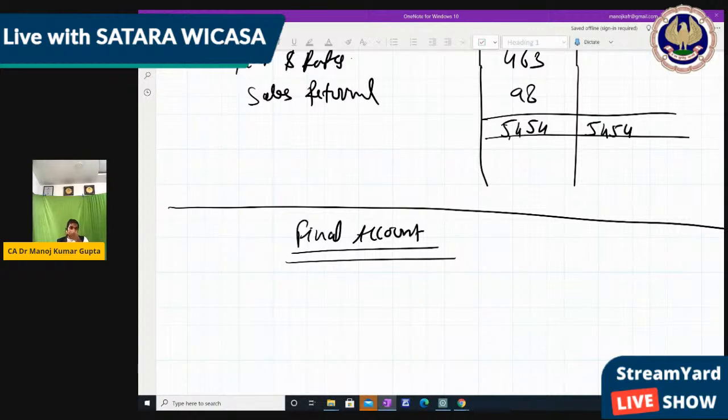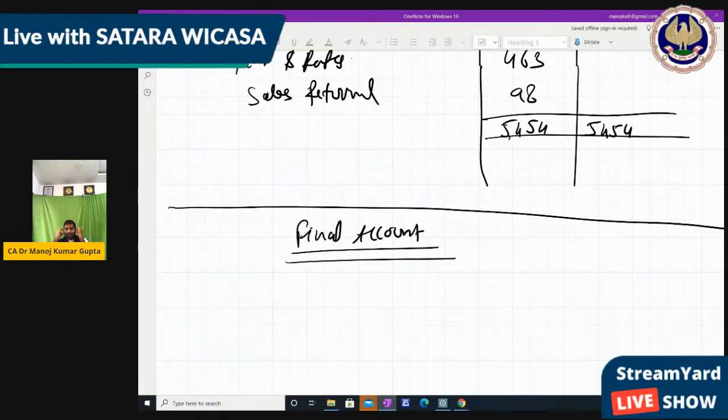Friends, it's the last accounting process, and after that, as I told you from the beginning, accounts get over. Means all accounts get over. Now this final account, whether for a proprietor or a company, the concept and logic remain the same. Only the format and presentation are different, because for a company there is a Schedule 3 format, or for the new course as per India there is Division 2, but for the old course it's the normal Schedule 3. So format is different, but concepts are the same.